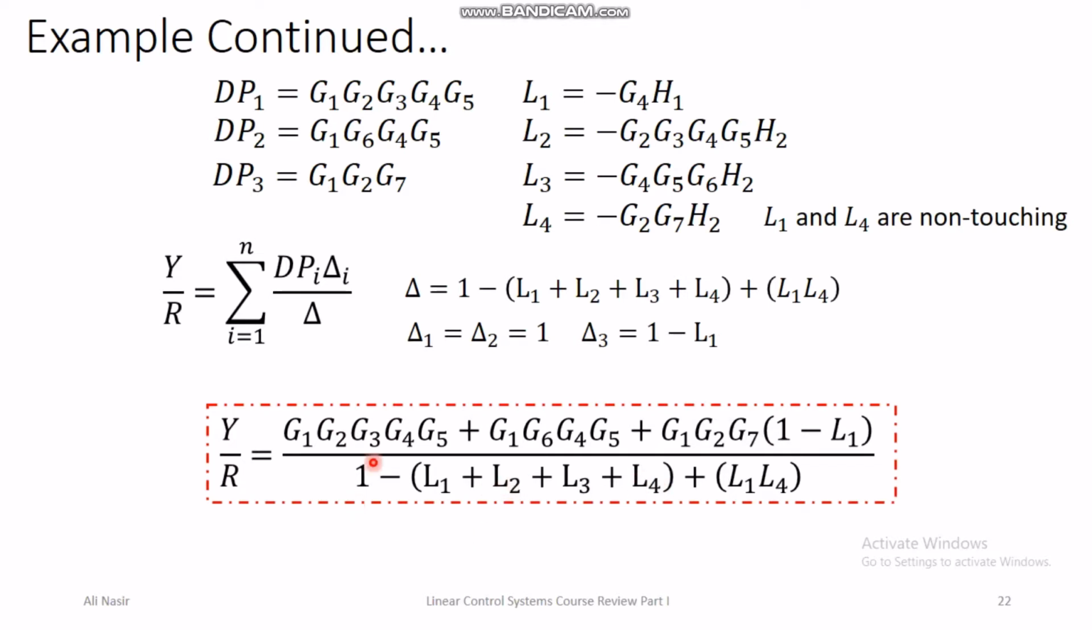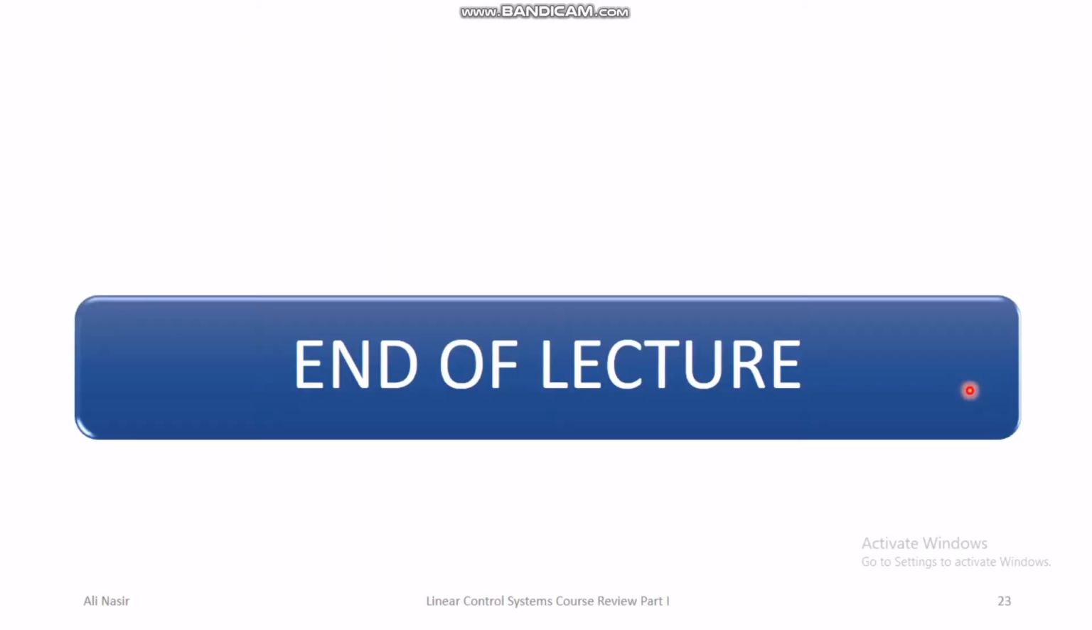So this is the transfer function of the industrial process for which we had sketched the signal flow graph, and this was the example of application of Mason's rule on a combination of systems. And that's the end of part 1 of the review of linear control systems course.